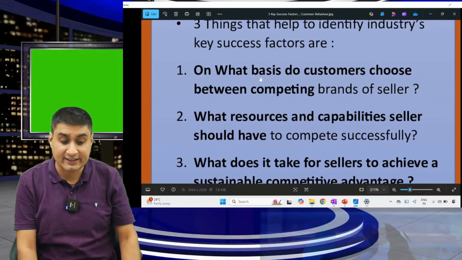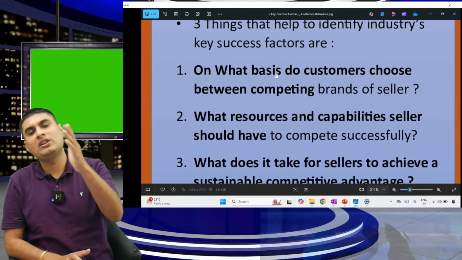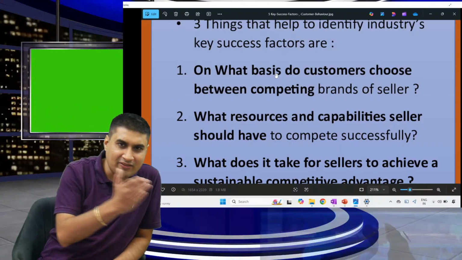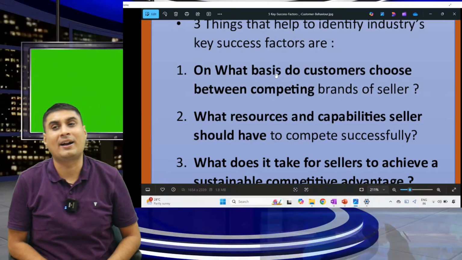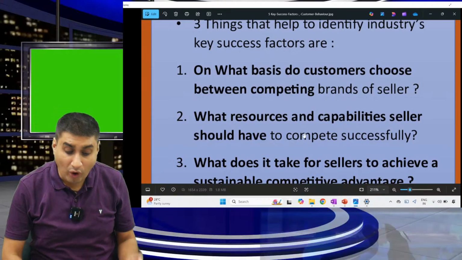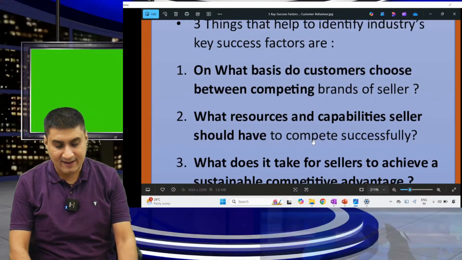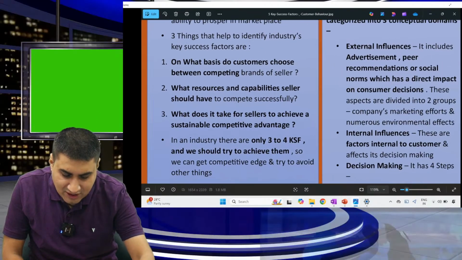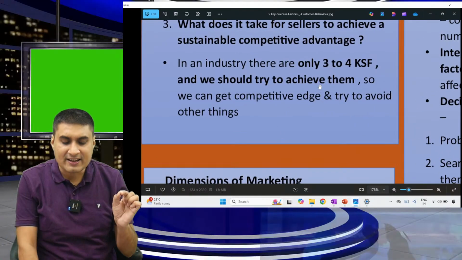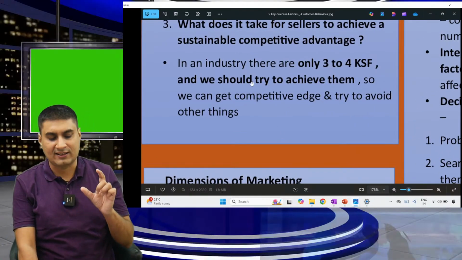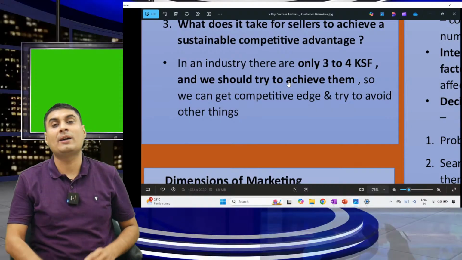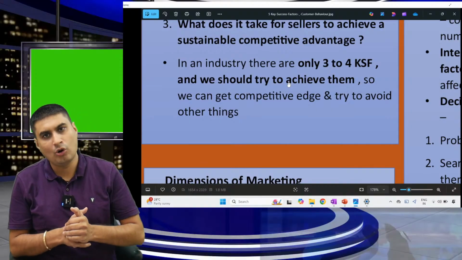Okay, how to know key success factor? On what basis do we choose between several brands? There are several brands. Why do you go to a particular brand? Key success factor. What resources should the seller have? And what does it take for the seller to achieve advantage? In an industry, there are only 3 to 4 key success factors. We should try to achieve them so we get competitive edge. I hope it is clear.